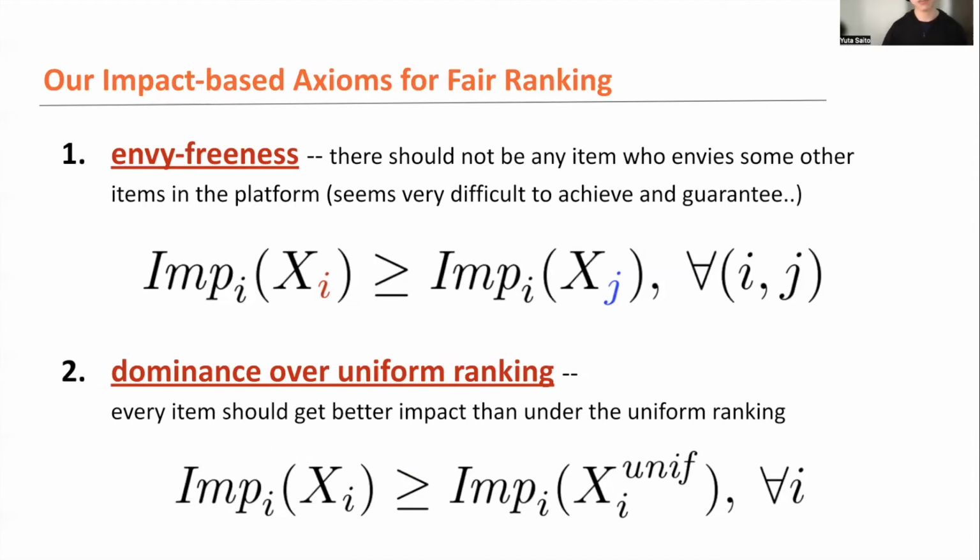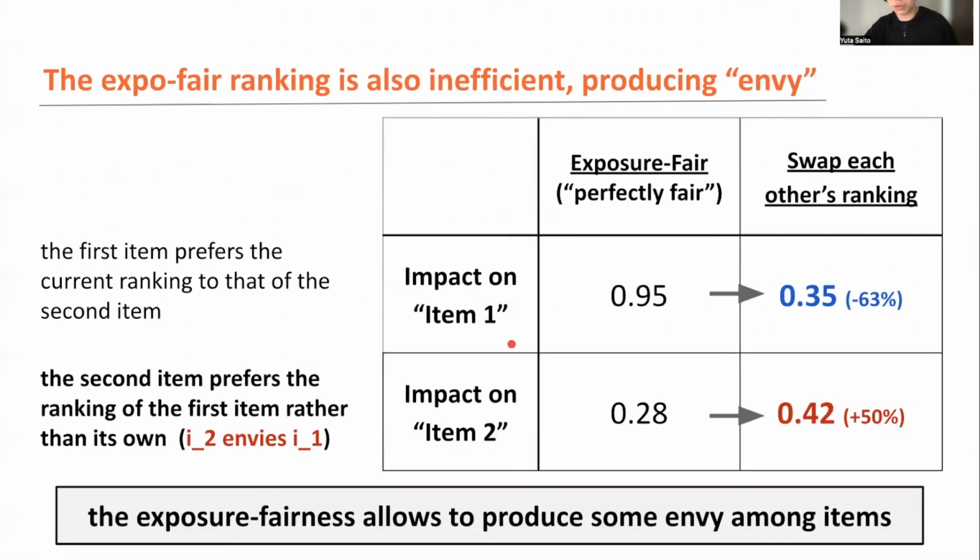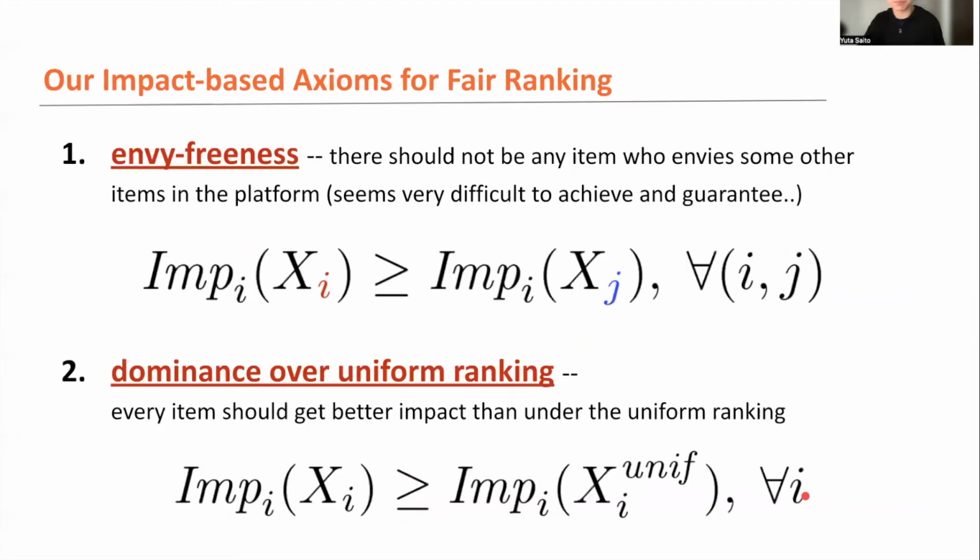So we redefine fairness. Let's forget about exposure fairness from now, and focus on our new definition of fairness, which is the impact-based axiom for fair ranking. There are two parts. The first axiom is envy-freeness. We require that the fair ranking policy not produce any envy in the entire platform, right? So there should not be any item who envies some other items under fair ranking. We don't allow this kind of situation under fair ranking policy in our new definition of fair ranking.